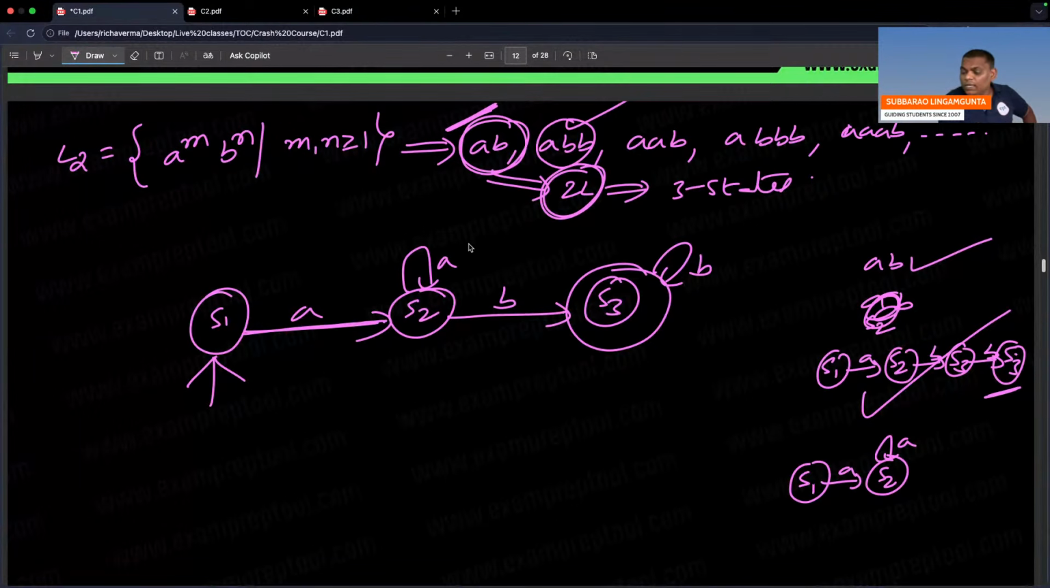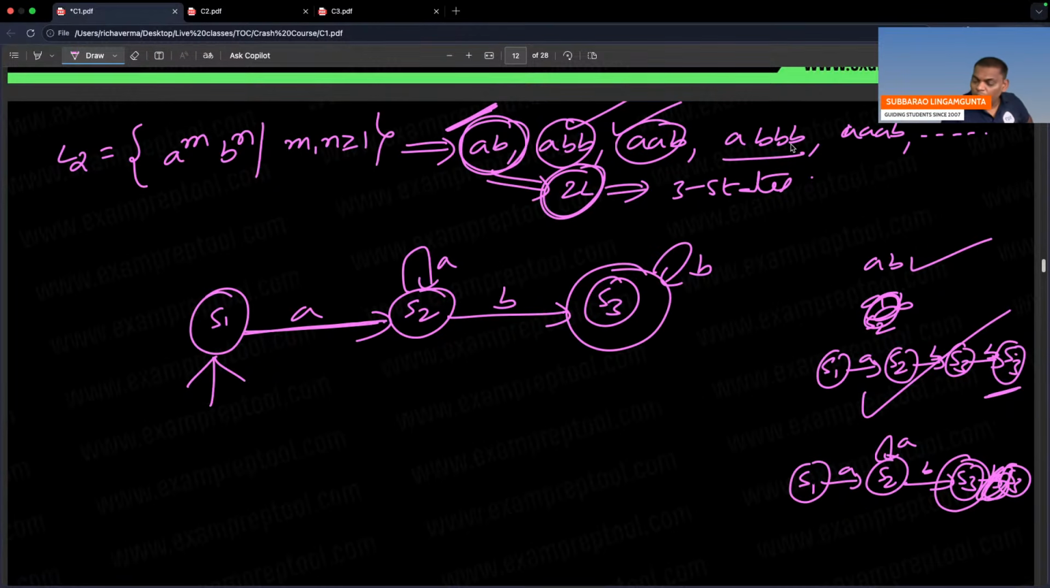So if you observe clearly, S1 on A, I will go to S2. S2 on A, S2 only. Next one, S2 on B, S3. Right? S3 on B, again S3. At the end, double A single B, you are at S3. So this also accepted. Next one, A followed by triple B.